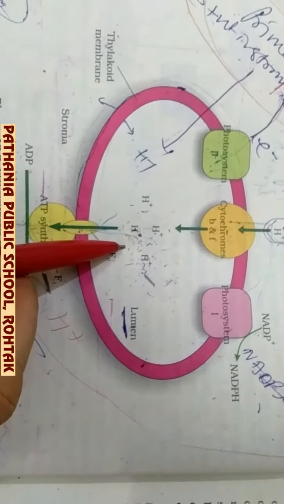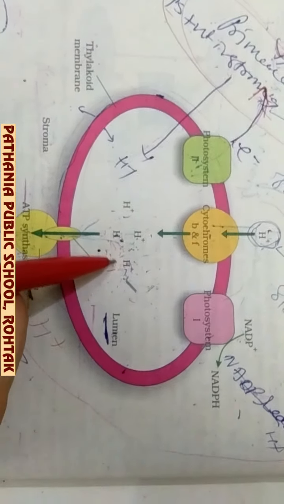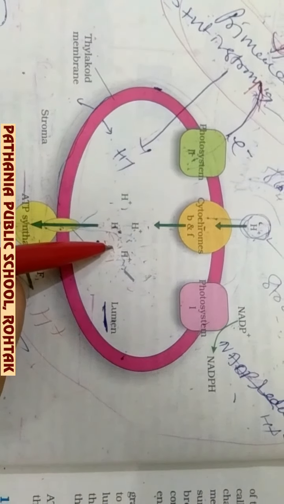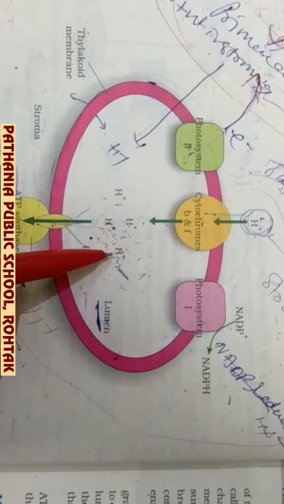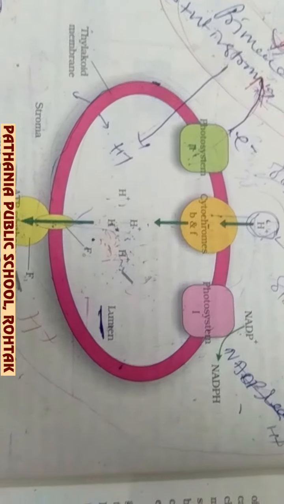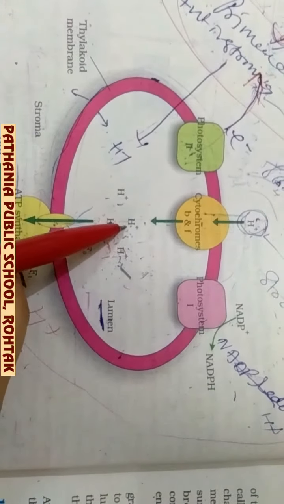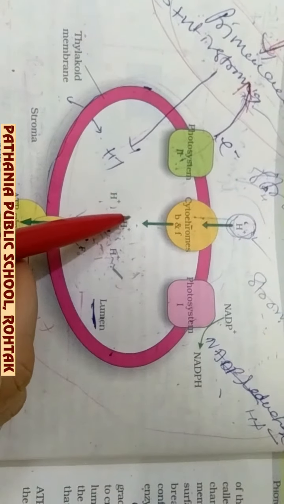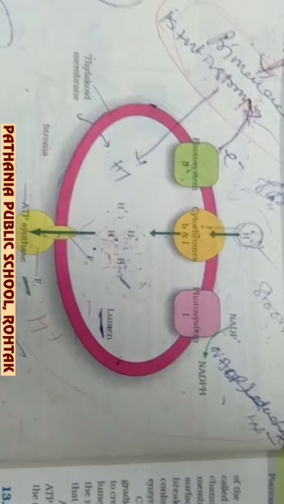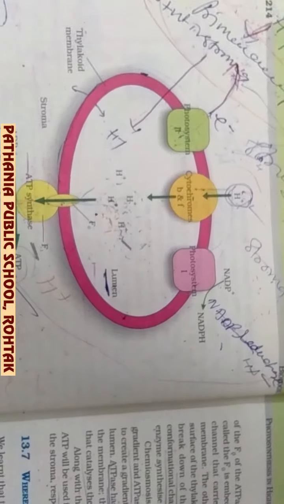Today our topic is how the synthesis of ATP takes place. This ATP is synthesized due to the proton gradient. So first of all we are to see how the proton gradient is formed. Actually, the proton gradient is the difference of hydrogen ion concentration between the lumen of the thylakoid and outside, that is, in the stroma.